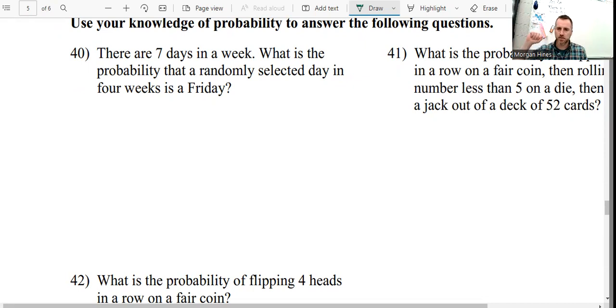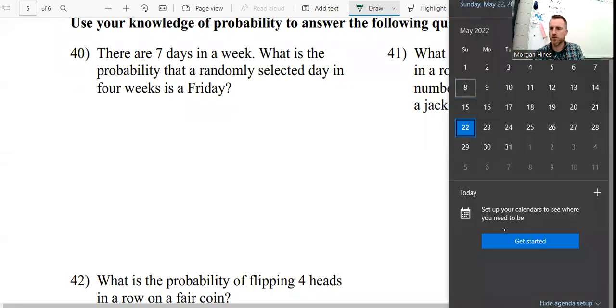Okay, so we're going to select one day. We've got a 4-week span. We just randomly say, boom, this day, and we get a Friday. So we would be looking in a window from May the 1st to the 28th. So all of those days. If you look at all those days, how many are there? There's 28 of them. How many of them are Fridays?